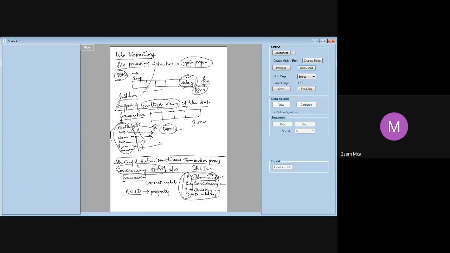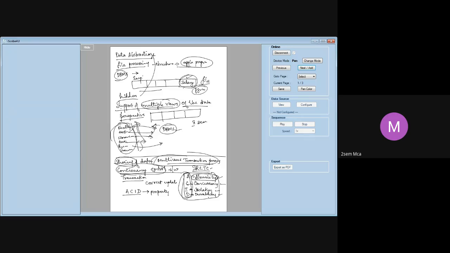Durability means if there is any crash, the system should be able to recover itself and come back. That is called durable. How durable it is, how it can withstand all the crashes or any kind of adversities that are happening. So any transaction should satisfy these ACID properties, especially when you go for a multi-user transaction system where the database is shared by multiple users.